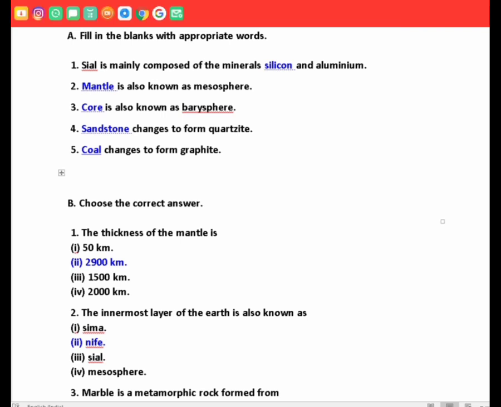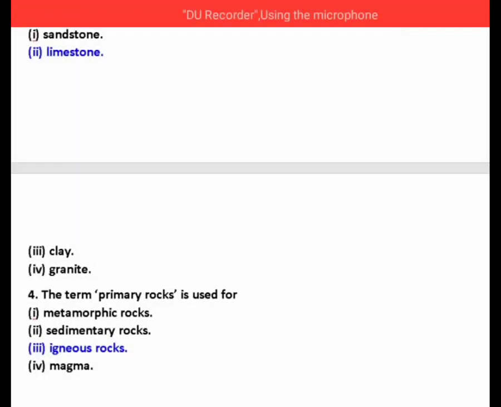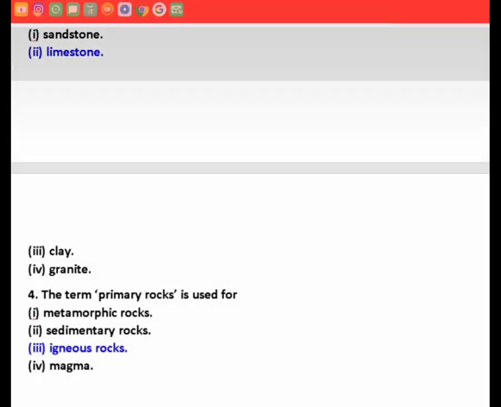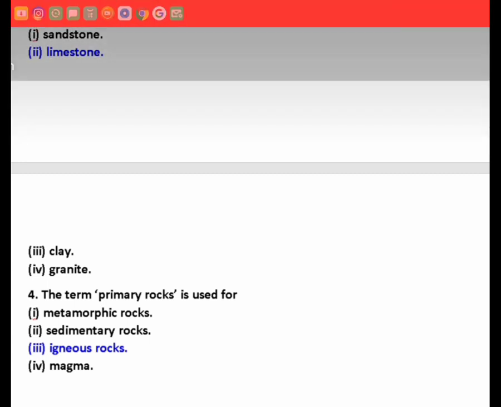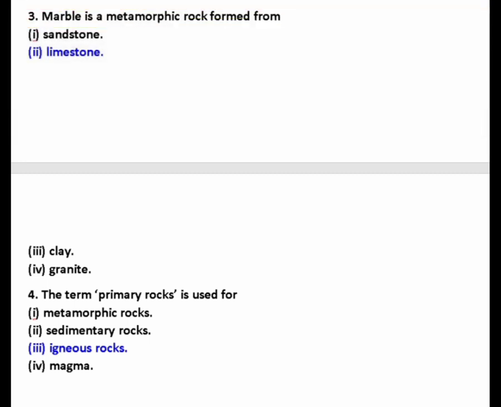Choose the correct answer. The thickness of the mantle is 2,900 kilometers. Mark. Second one. The innermost layer of the earth is also known as NIFE, N-I-F-E. That means again second option. Marble is a metamorphic rock. Okay? Yes. So answer is yes, marble is a metamorphic rock.